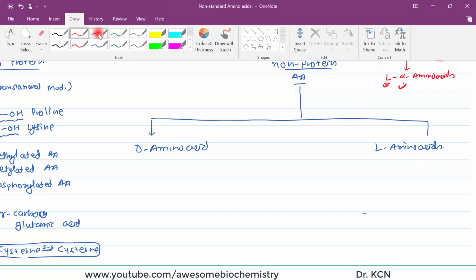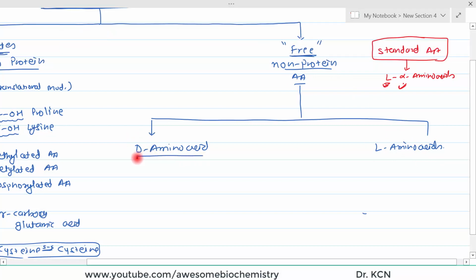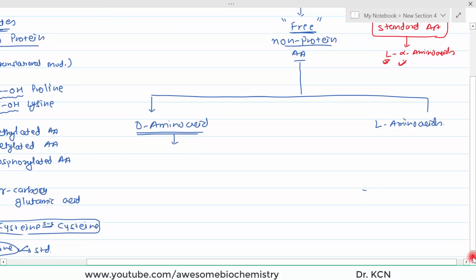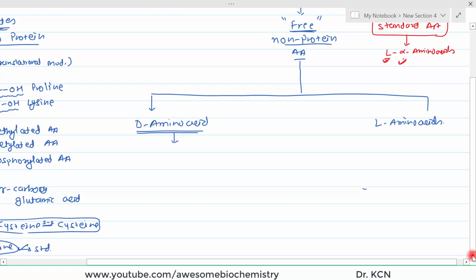So, let's first look at the examples of D amino acids. These D amino acids are non-standard amino acids, right? And most of the time they are found in bacteria or in drugs. In the bacterial cell wall, we have D-glutamic acid and we have D-alanine. These both play a structural role in the bacterial cell wall.